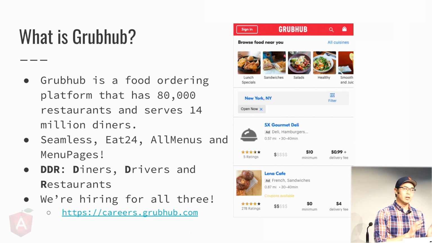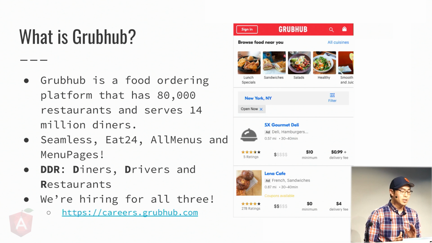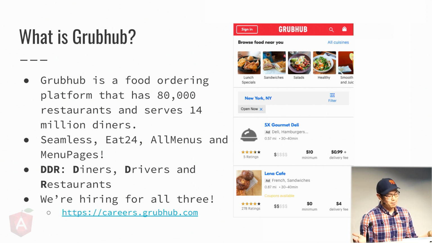Most people don't realize that Grubhub is not just the consumer web app. There's also two different facets of the business that are just as important. I like to think of it as DDR, diners, drivers, and restaurants. The diner app is what you see screenshotted above, and it's hopefully what you guys are using every single day.